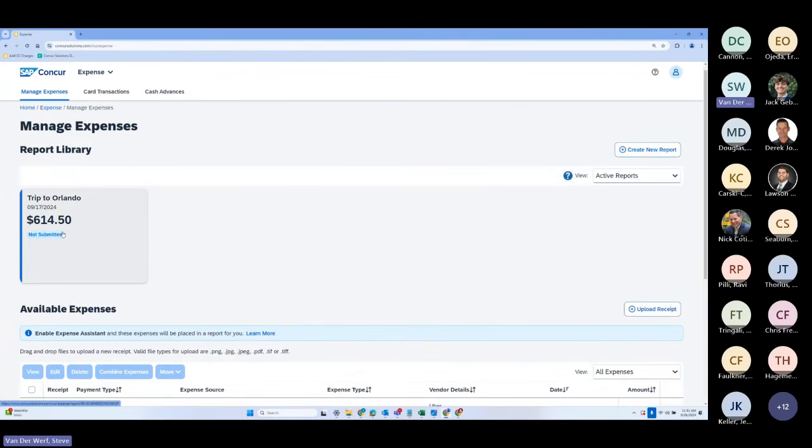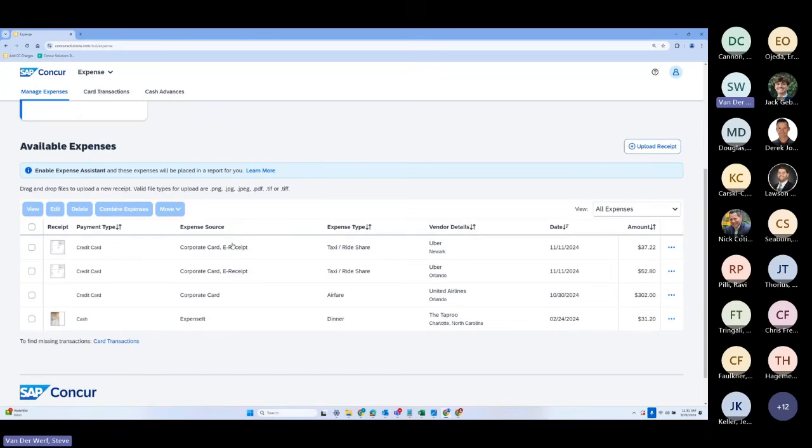You can see here I have an expense report I've already started. And you can see here there's a couple of expenses. This is my manage transaction screen. This is where your credit card can actually be hooked up to our system. So as transactions are done on the corporate cards, or the district cards, the transactions will automatically feed into Concur. In this case, we have a couple different types.